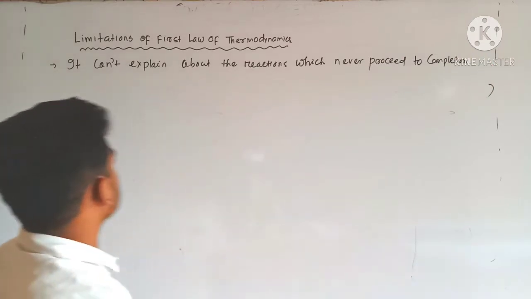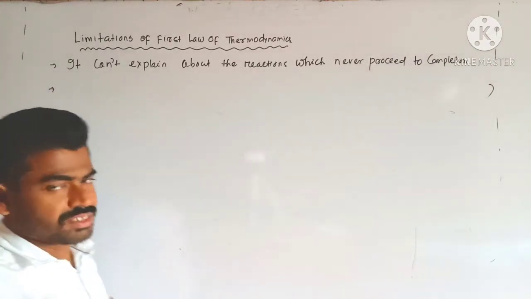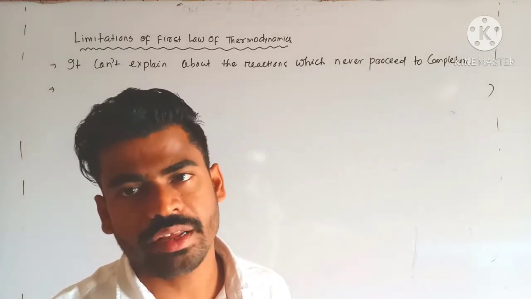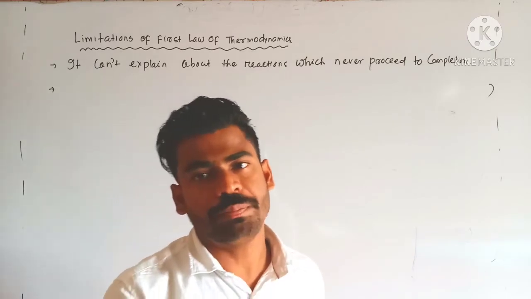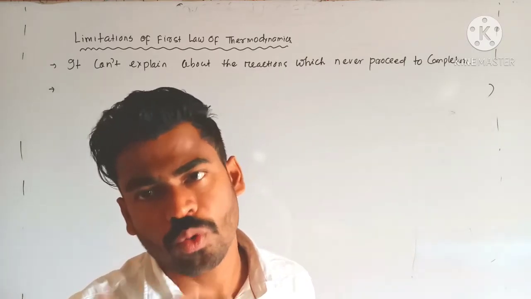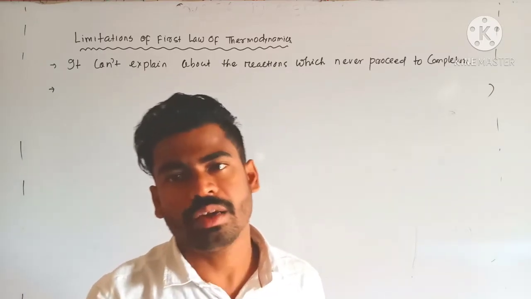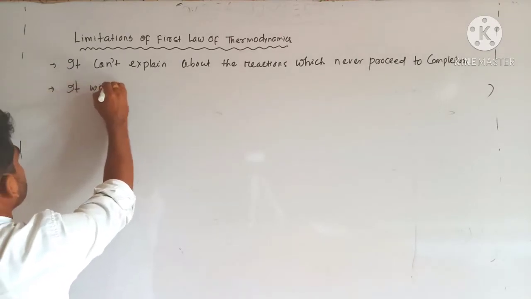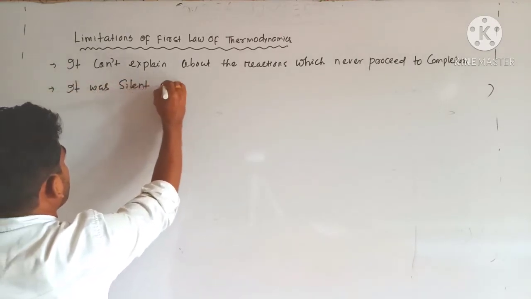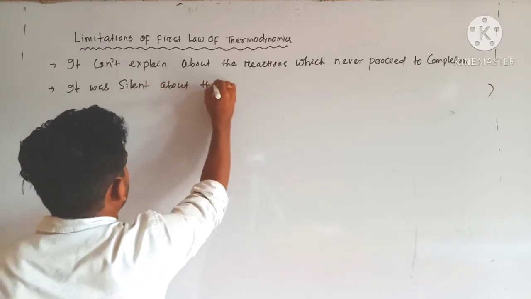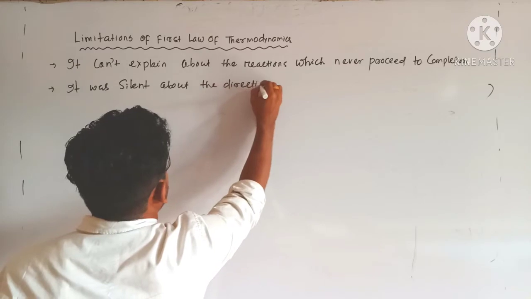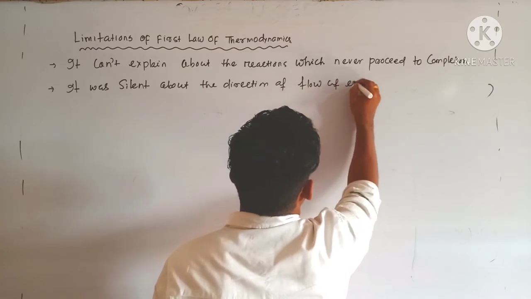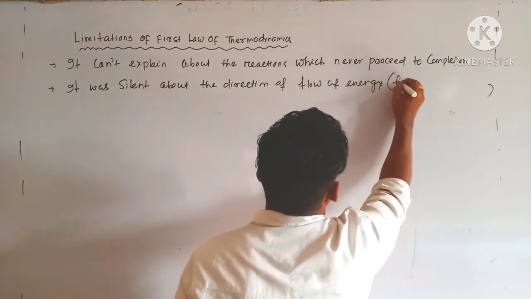And the second major drawback is that it was silent about the information regarding the direction of flow of heat or energy, from which specific region energy can be transferred to which specific region. It was silent about the direction of flow of energy. So energy here means heat energy.